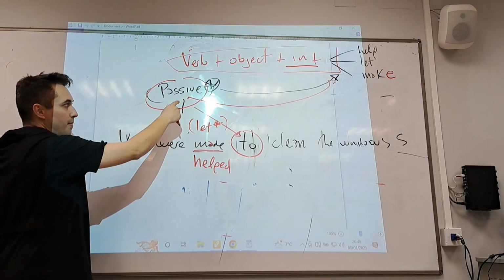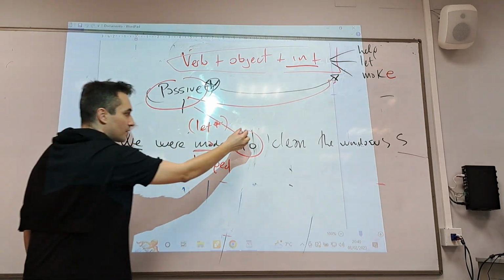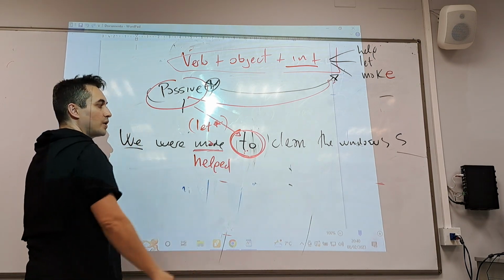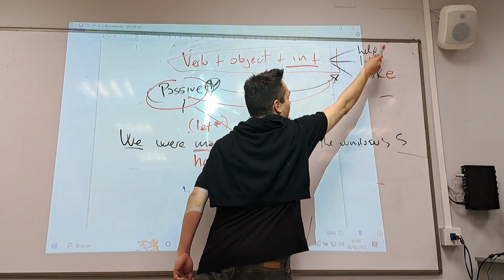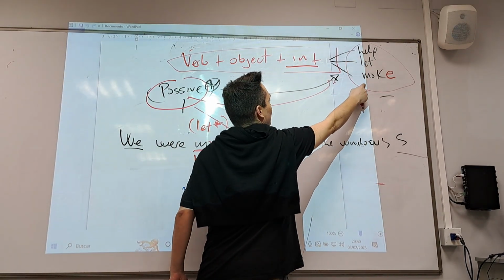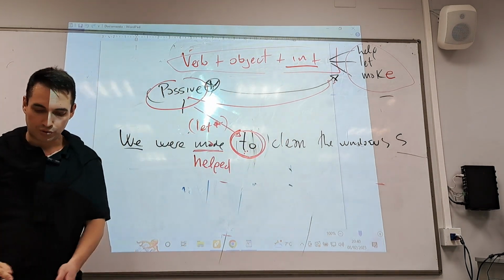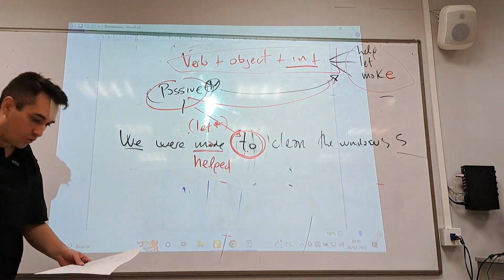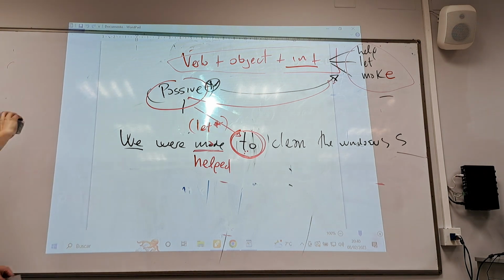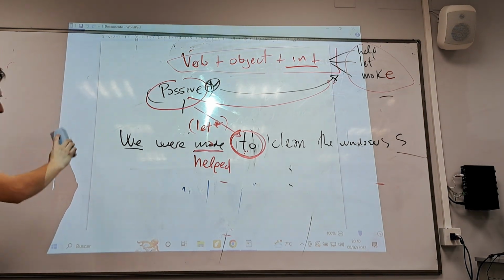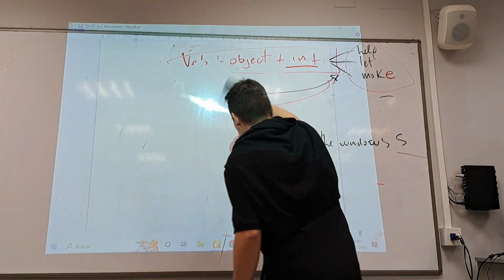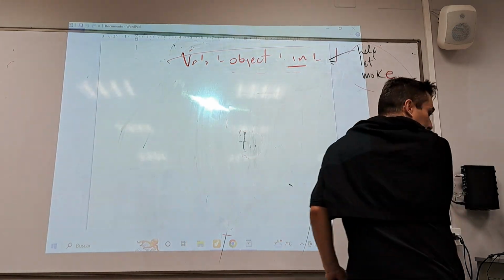But for you to remember, if you use the passive, to is obligatory. Even if you have one of the verbs from this club of infinitive without to. It breaks the rule, the passive. Do you understand? Yeah? Can I erase it? Yeah. The last bit of the explanation.